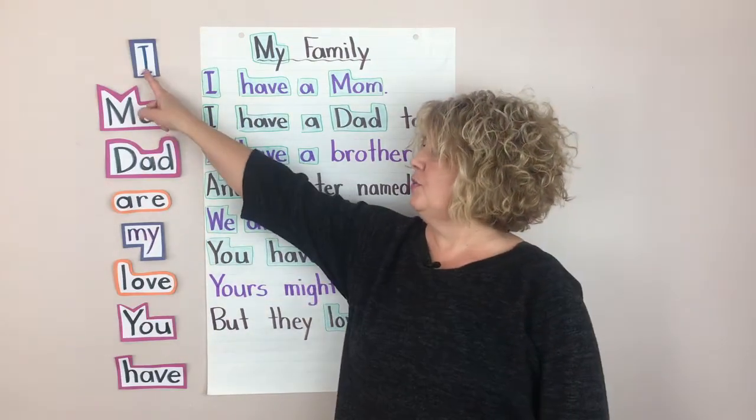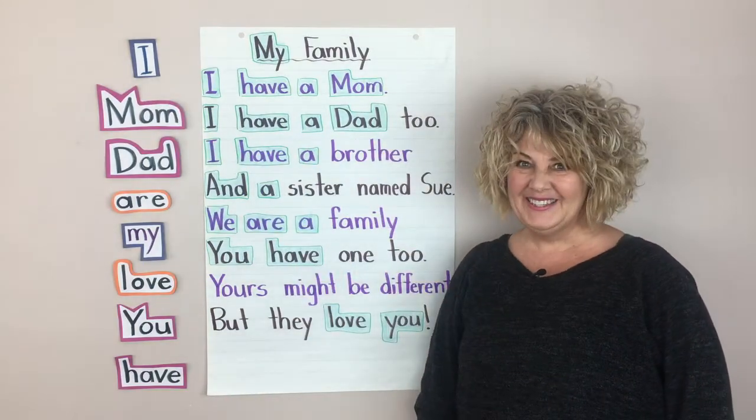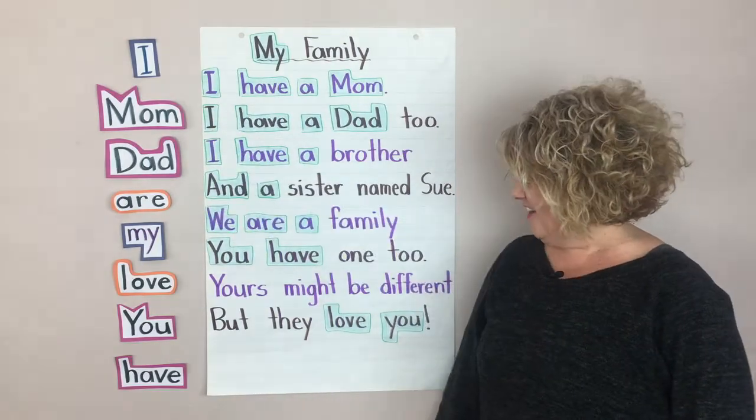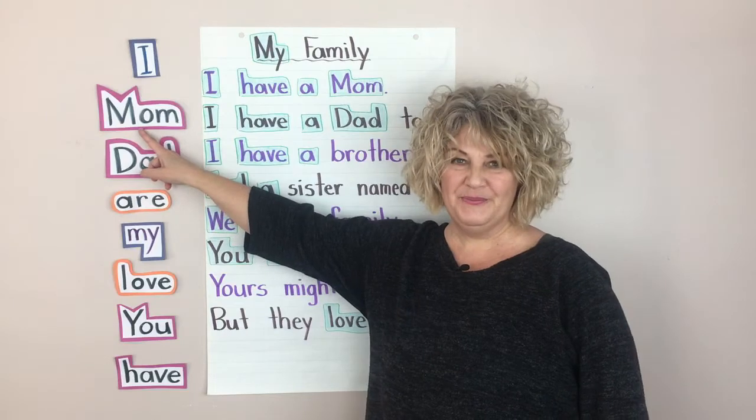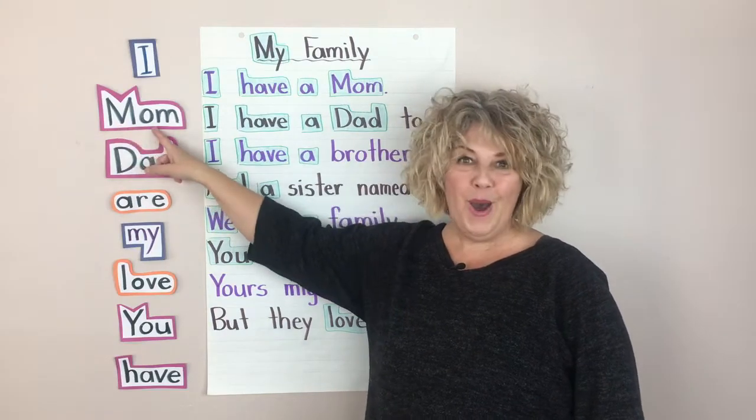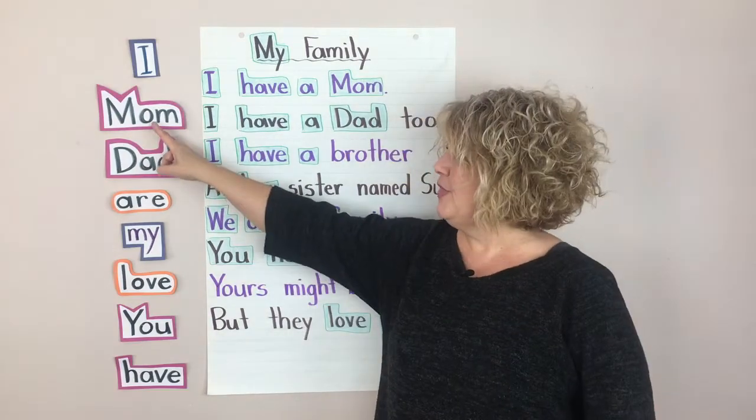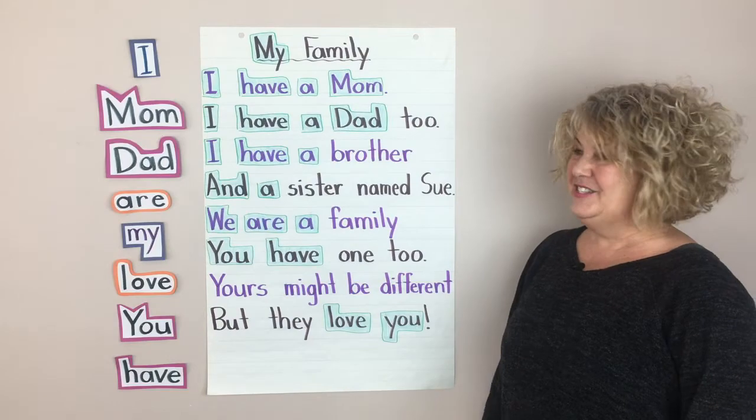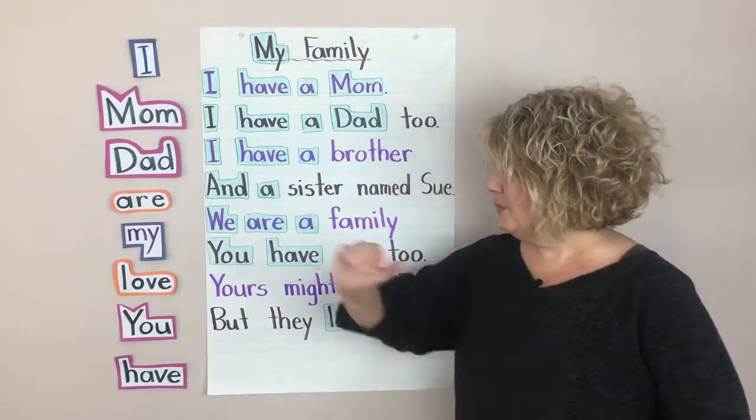Let's start with that word I. Can you look for that word in the poem? Did you find it here? I, and I. Great. Okay, how about this word? Do you remember it? That's the word mom, M-O-M, mom. Can you find that word mom in the poem? Did you find it right up here? M-O-M, mom.